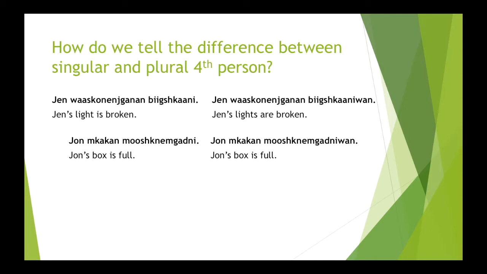So again, singular fourth person, the suffix is just ne, added to the end of our verb, moshnem gad. And the plural version is adding the suffix newan to our verb.